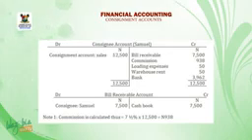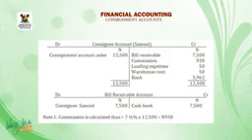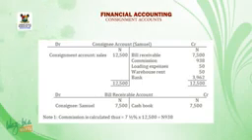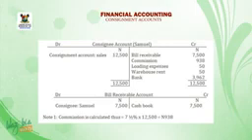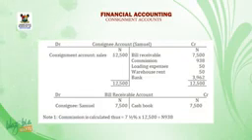Bill receivable account. On the debit side, consigning Samuel 7,500. Cash book 7,500. Note 1. The commission is calculated thus: 7.5% on the amount of sales of 12,500, and that's what gives us the 938 naira of commission.